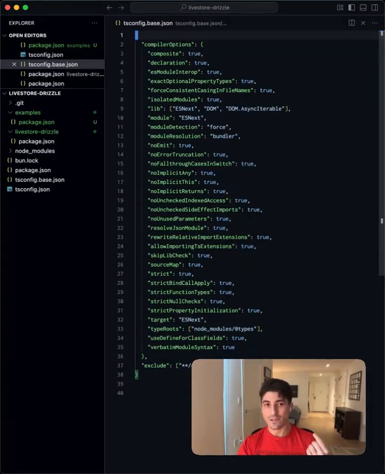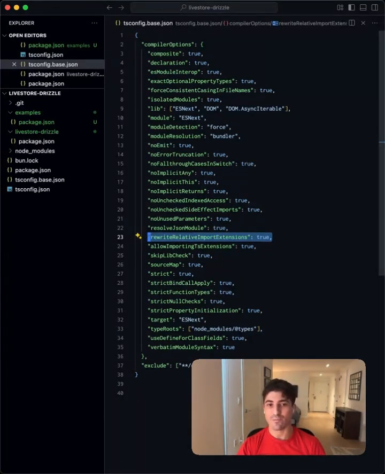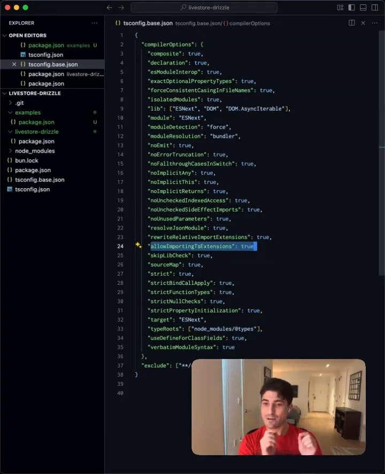I'm not going to go over all of these right now, but these are in the GitHub repository, which should be linked below. This is a fairly standard and strict TypeScript configuration. Maybe the one thing worth calling out is that I have this new option, rewriteRelativeImportExtensions, set to true, and allowImportingTsExtensions also set to true. So this means that when we import from a local TS file, we're actually going to include the .ts extension.